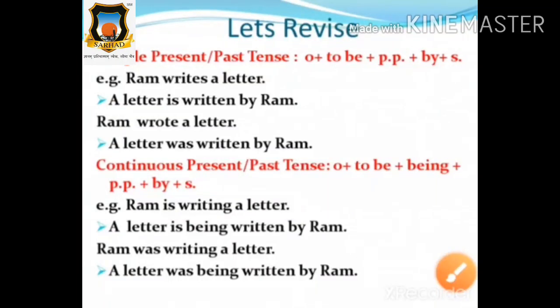So students, just now we have discussed imperative sentences and auxiliary types of sentences, and how to convert these sentences into passive voice. In the previous lectures we discussed all types of tenses and how to convert these tenses from the active voice into the passive voice. Today we discussed imperative sentences and auxiliary types of sentences. Now let's revise this part.